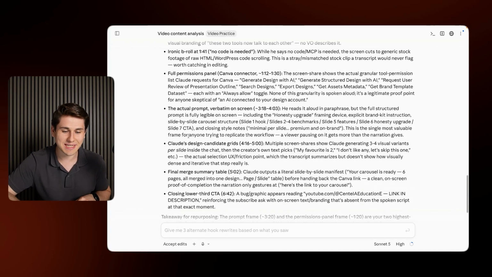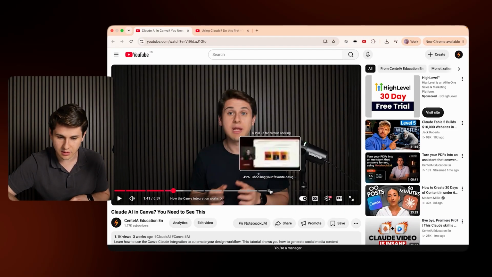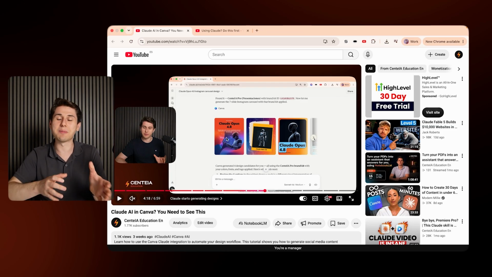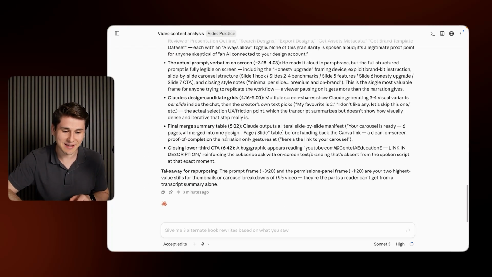Amazing. What else? Claude's design candidate grids. That's from 416 to 5. So let's see. From 416. Yep, these are the options that it was giving me for me to pick the ideal design. Incredible, guys, as you can see.